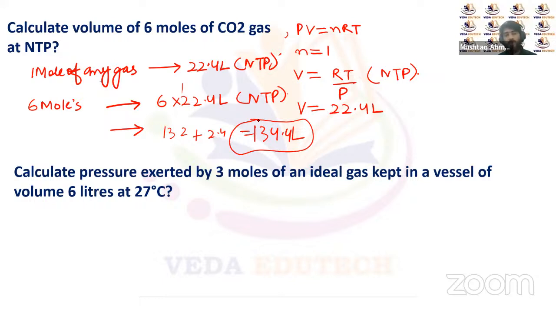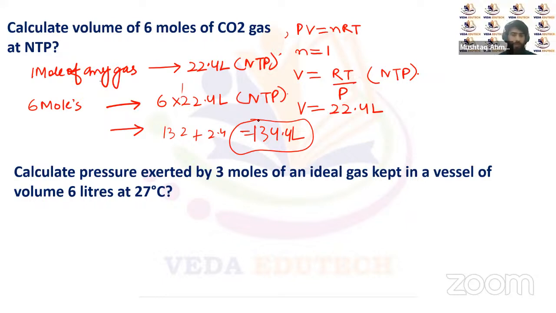Even if we mix different gases, assuming all the gases to be ideal, let's suppose we have 1 mole of oxygen, 1 mole of hydrogen, 1 mole of carbon dioxide, 1 mole of helium, each mole of different gases. Then combining them together, we have 6 moles. If we want to keep them at NTP, then still this much volume will be required, that's 134.4 liters at NTP.